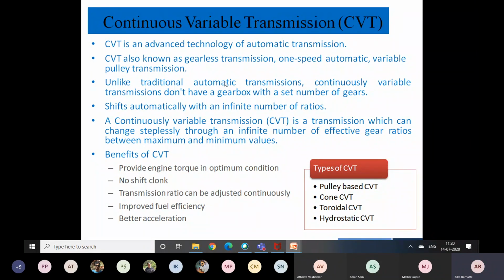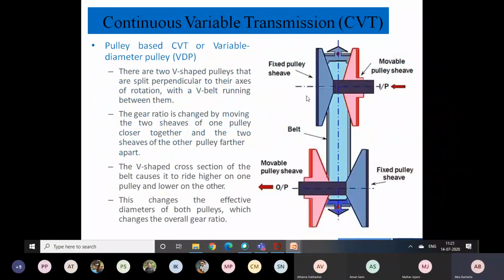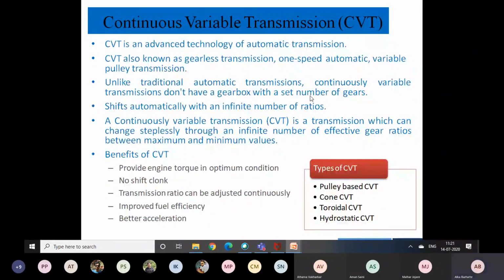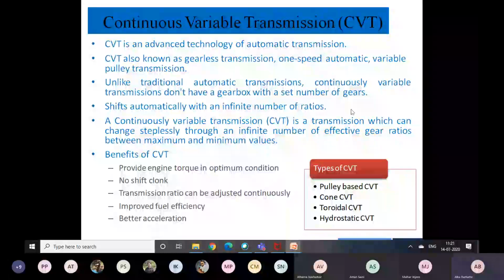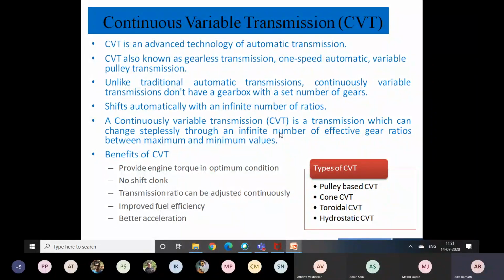Unlike traditional automatic transmission, a continuously variable transmission doesn't have a gearbox with a set of gears. It shifts automatically with an infinite number of ratios, as we just discussed. It transmits steplessly, it can change continuously.